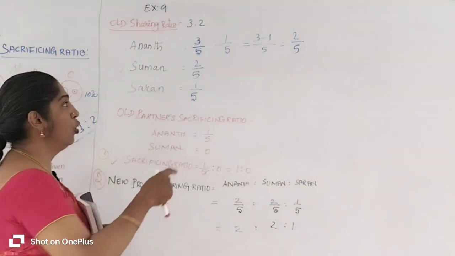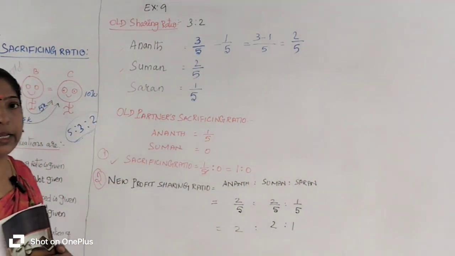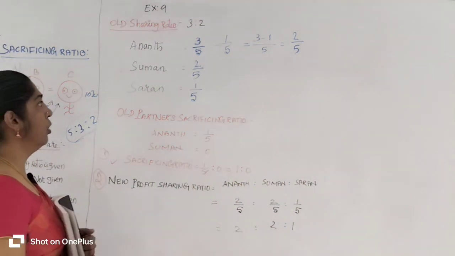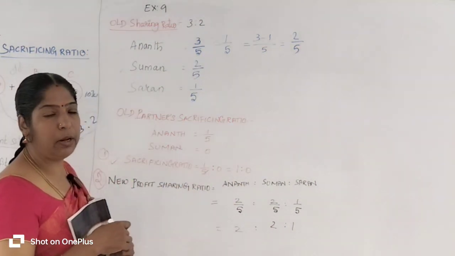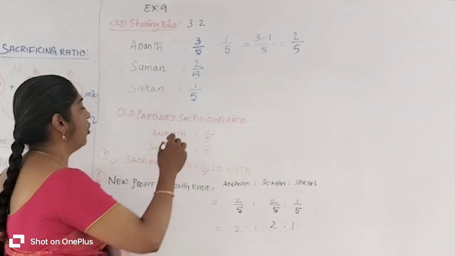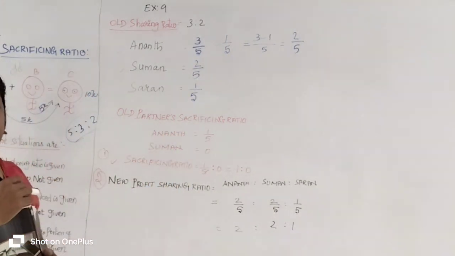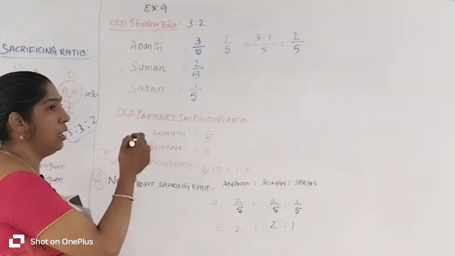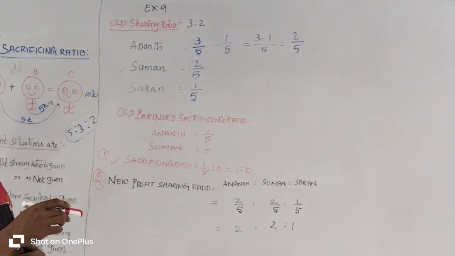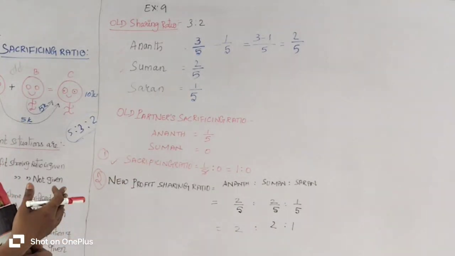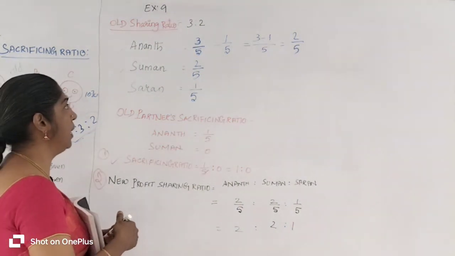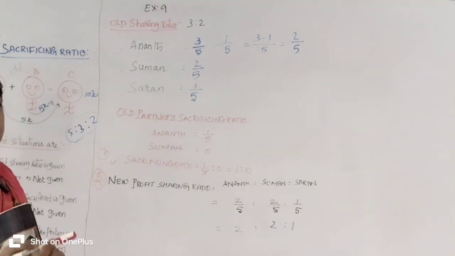You will get the new profit sharing ratio for Anand. Here the denominator is the same, so we can subtract directly. If the given denominators are the same, you can make the subtraction or addition directly.